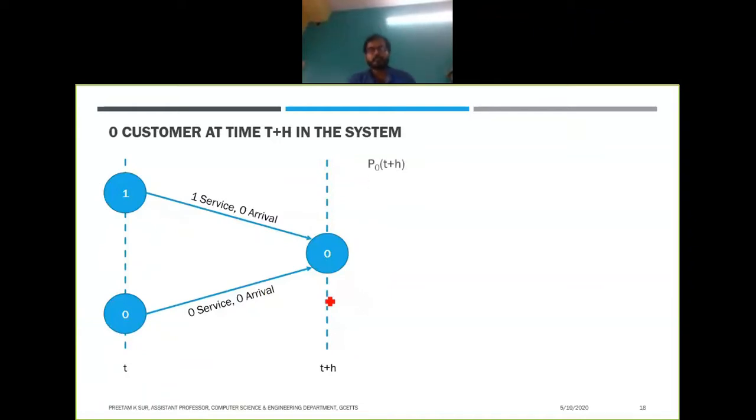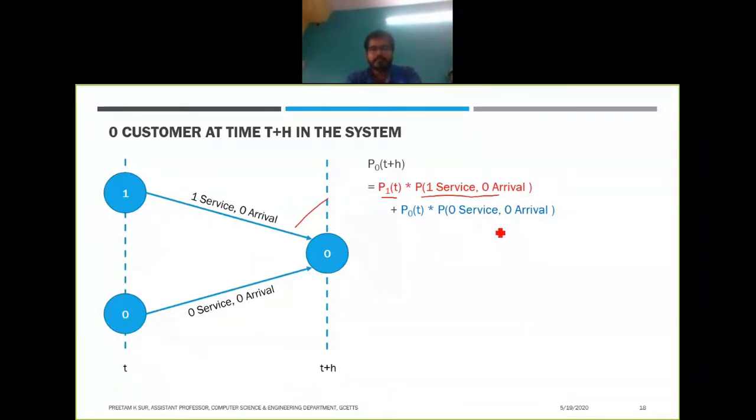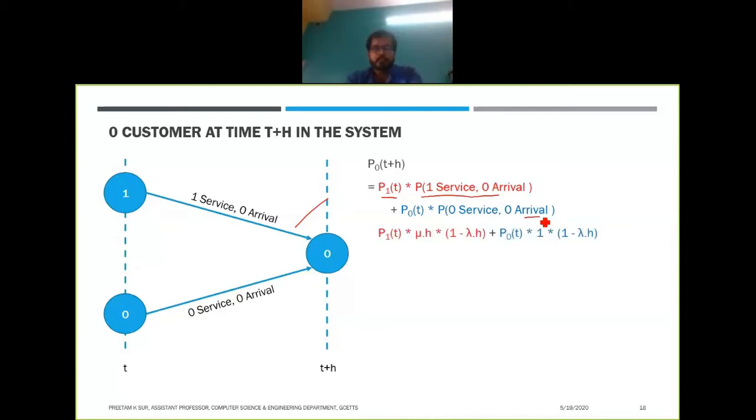So P_0, the probability that there are zero customers in the system at time t plus h, will be the probability that there is one customer in the system at time t into the probability of one service and zero arrival, plus the probability that there are zero customers in the system and zero service and zero arrivals occurred. Now here is some trick.